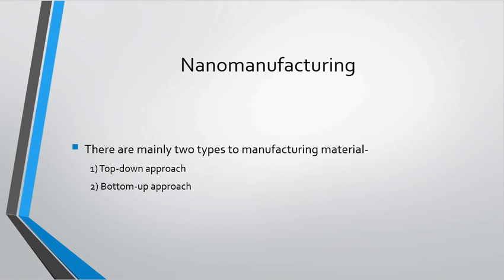Then bottom-up approach. Bottom-up approach refers to building up material from the bottom, atom by atom or molecule by molecule. All types of deposition processes are included in this type of approach. For example, physical vapor deposition technique and chemical vapor deposition technique. First, physical vapor deposition technique.